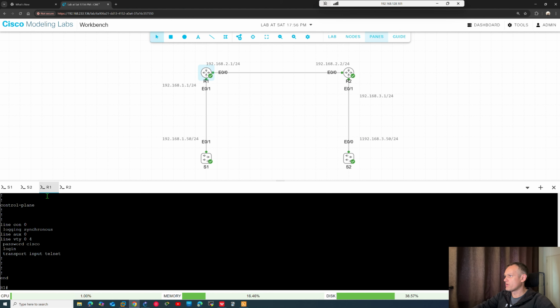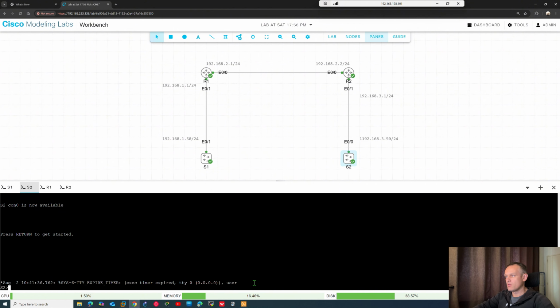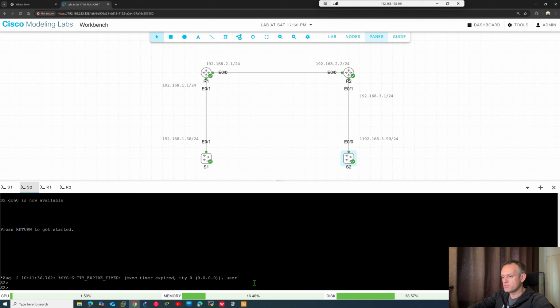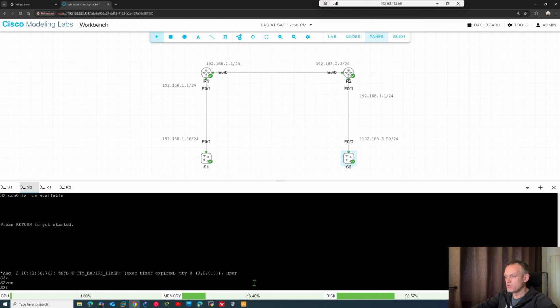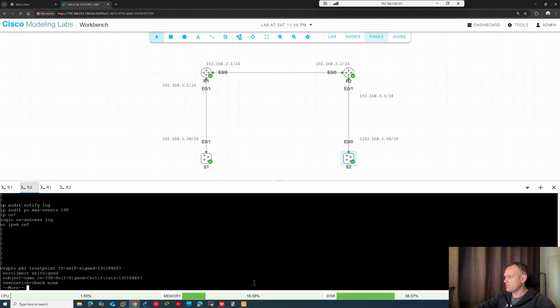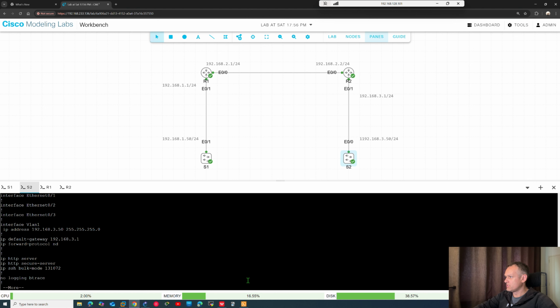And from router 1, for example, look at switch 3 in Cisco Modeling Lab. Enable, show, enter here. For example, look at this IP address 50, and we have all this configuration.